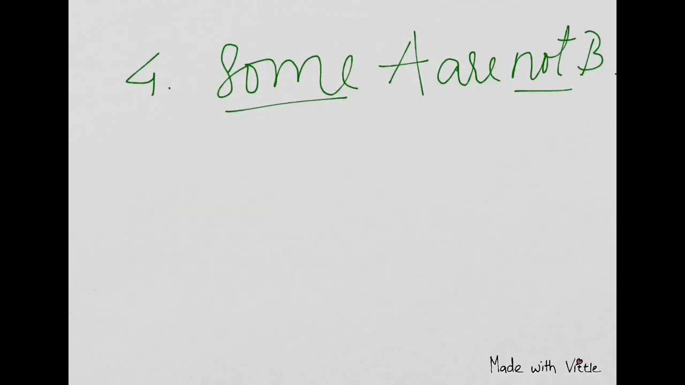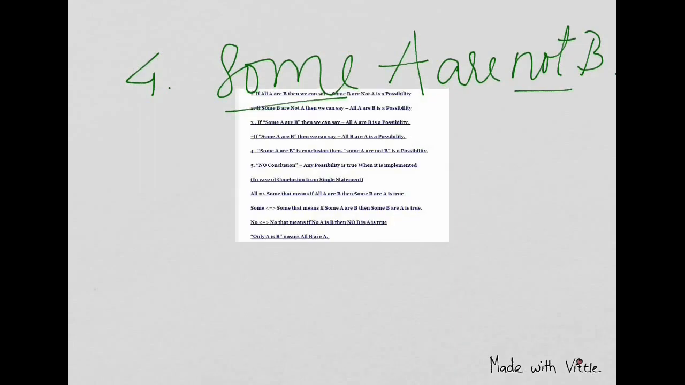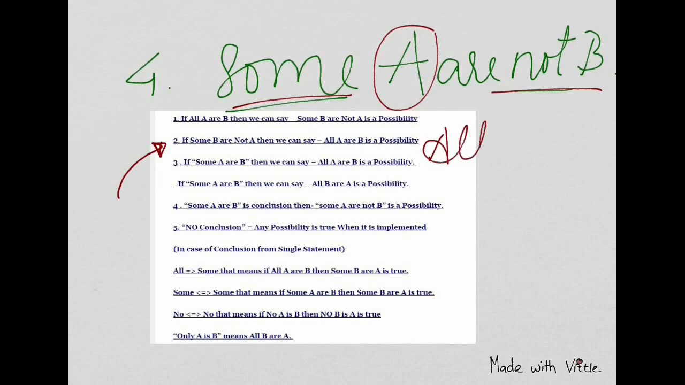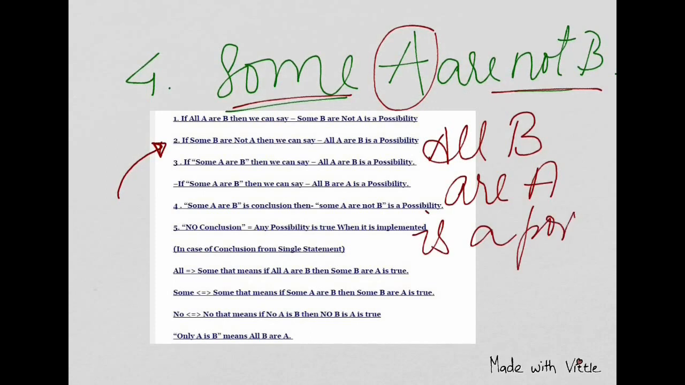But in this, I'll again add my chart to show you. See this one, because now we have to take care of possibility cases also. So if you see "some B are not A", then we can say "all A are B" is a possibility. Anyway, just reverse it. So if it's written "some A are not B", then what can we write? "All B are A" is a possibility.